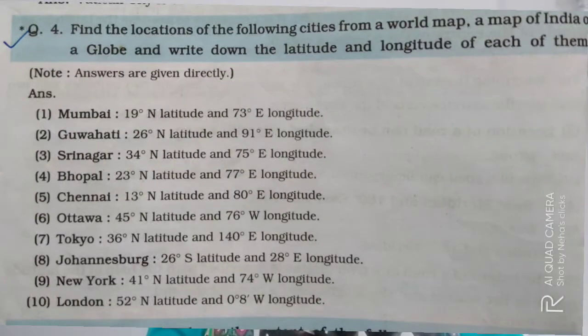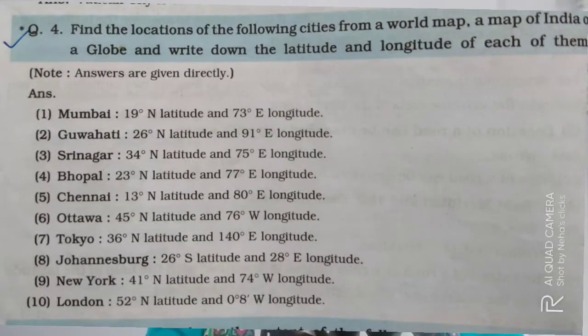Ottawa, 45 degree north latitude and 76 degree west longitude. Tokyo, 36 degree north latitude and 140 degree east longitude. Johannesburg, 26 degree south latitude and 28 degree east longitude. New York, 41 degree north latitude and 74 degree west longitude. London, 52 degree north latitude and 0 degree 8 minutes west longitude.